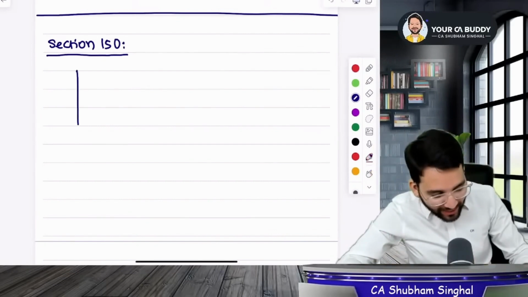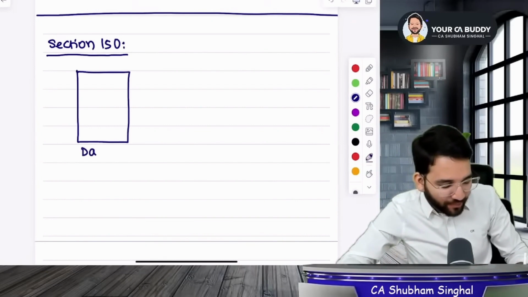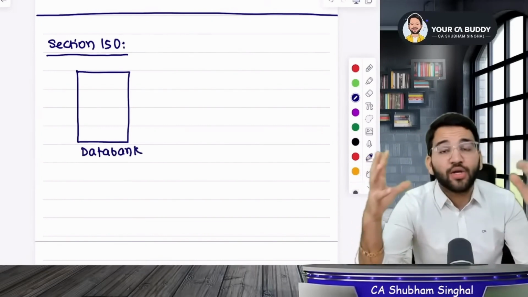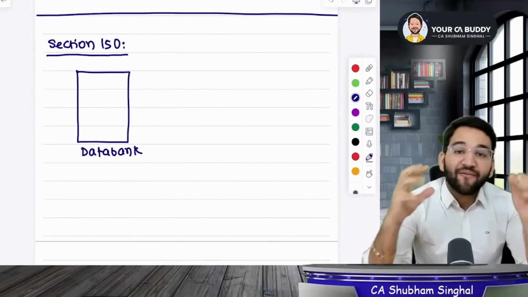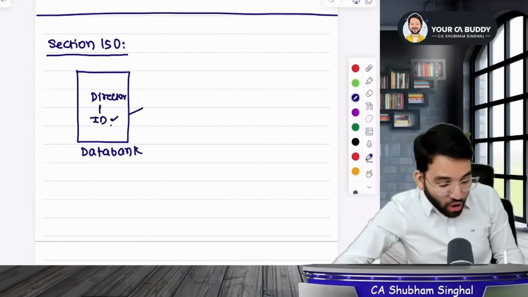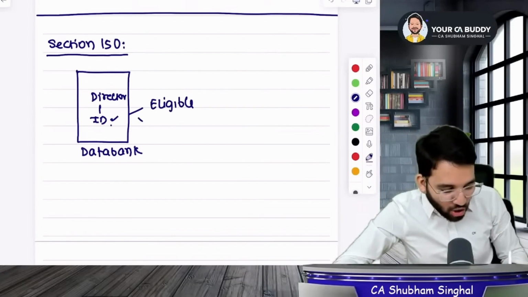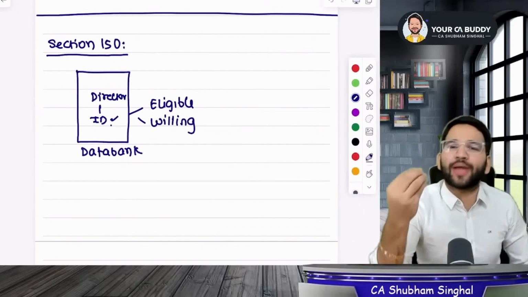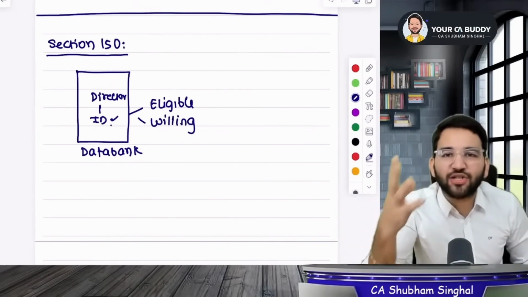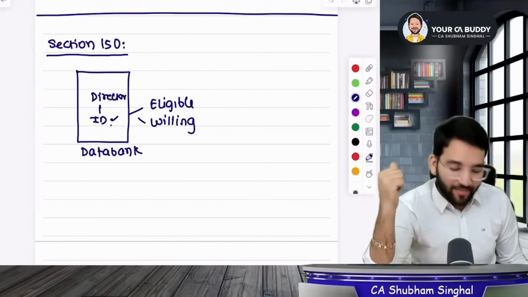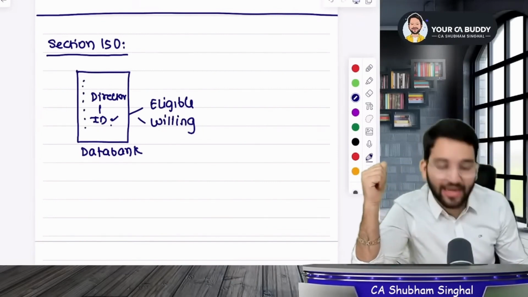So we decided we need to create a data bank. Do you understand what a data bank is? A data bank is like an institute which keeps all records of students from the last 60-70 years. Every student's data is stored. Similarly, we need to create a data bank of directors who are ready to become independent directors. It means people who are eligible as well as willing. Eligibility means, let's say, if there is any age limit or qualification limit, you must be eligible, as well as have a desire to be an independent director, then your name will be included in the list.